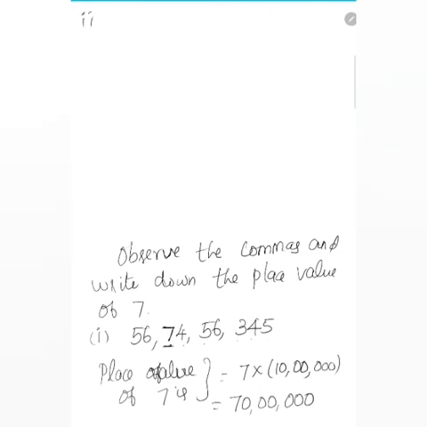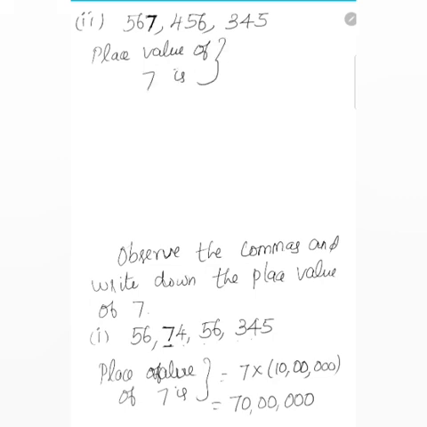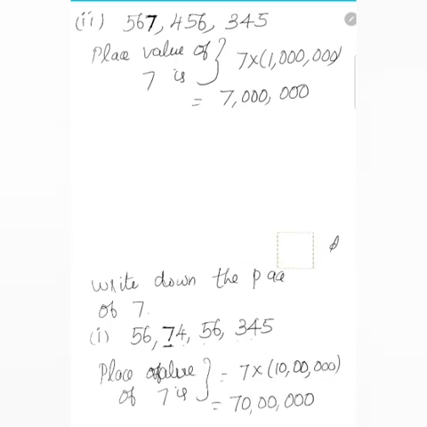So the next one is the second subdivision: 5, 6, 7, 4, 5, 6, 3, 4, 5. We have to find out this 7's place value. Now it is in the international system. So the place value of 7: ones, tens, hundreds, thousands, ten thousands, hundred thousands, then million, isn't it? So it is in the million position. So it is nothing but 7 million. Okay. So this is the answer of this question.